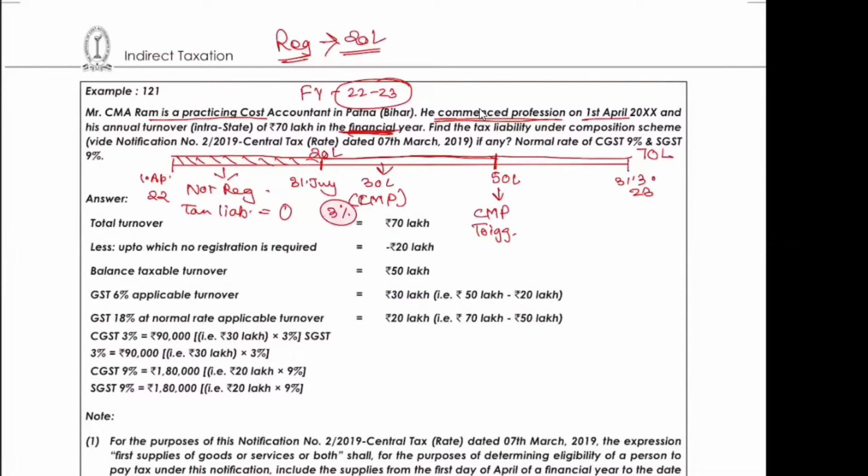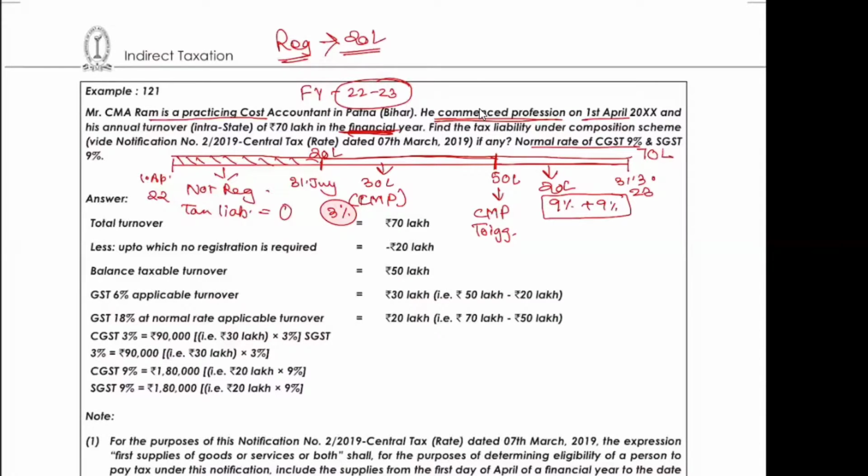Correct? And they have given the normal rate is 9%, 9%. So for this 20 lakh, this difference, the tax liability is 9% plus 9%. Are you guys clear with it? Perfect. Those who attended, I know they will definitely get it.